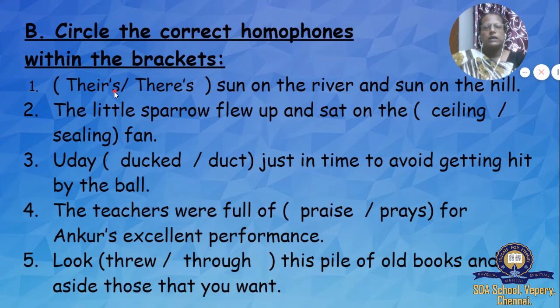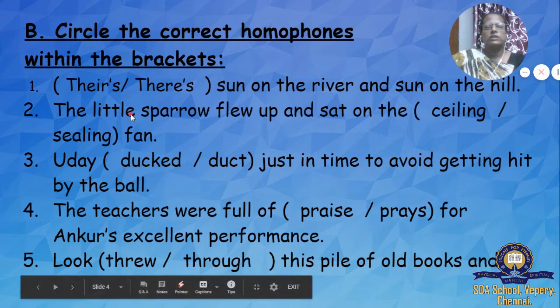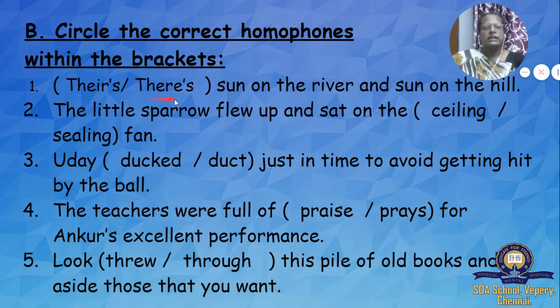Okay. Circle the homophones within the brackets. You have to circle the correct homophones. These two words also, what? The words are similar. They pronounce similar, but their meanings are different. See the first one, T-H-E-I-R apostrophe S. And here, T-H-E-R-E apostrophe S. There's sun on the river and sun on the hill.